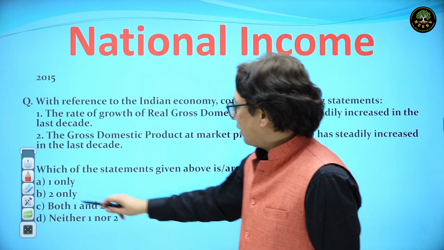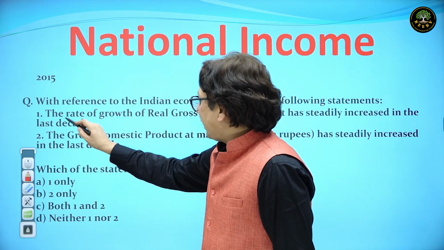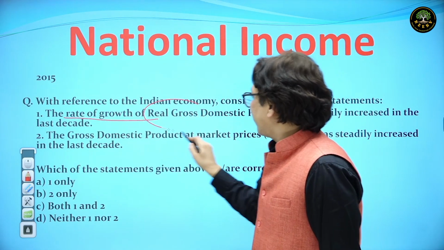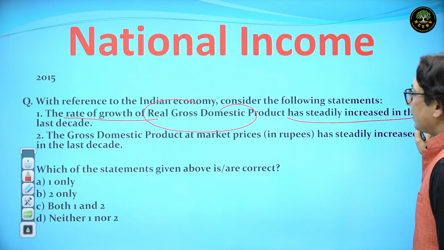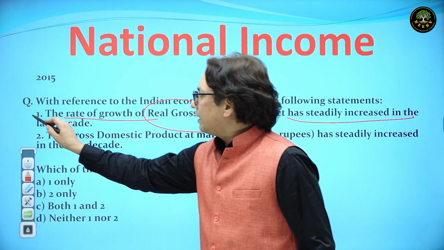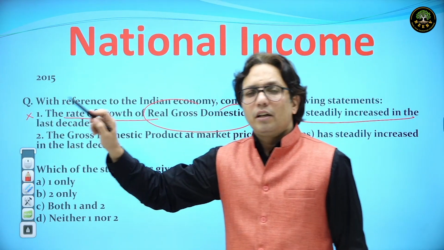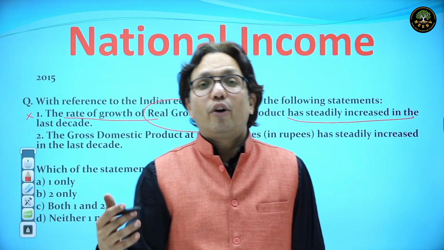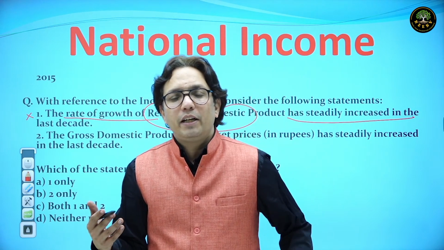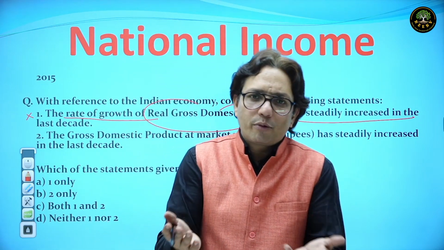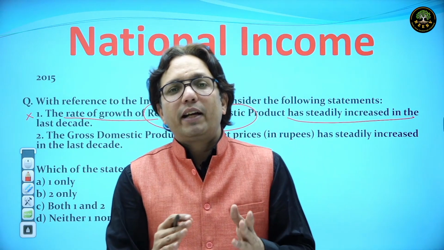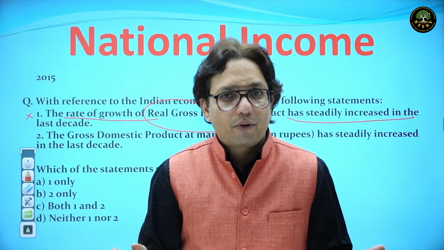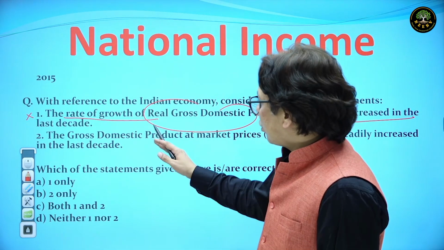This statement, that the rate of growth of real GDP has steadily increased in the last decade, is wrong, because there would always be blips, agricultural droughts, foreign interferences, or issues at the global or domestic level which would cause the growth rate to go down. So the first statement is wrong.